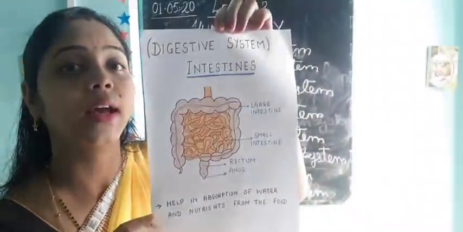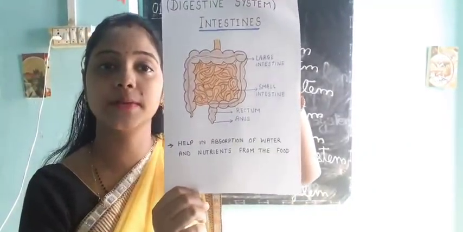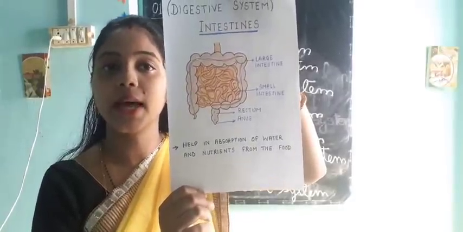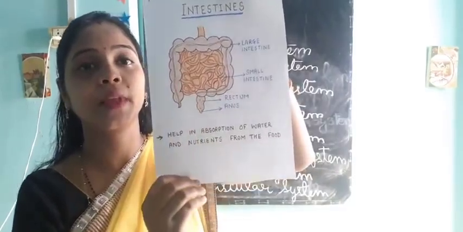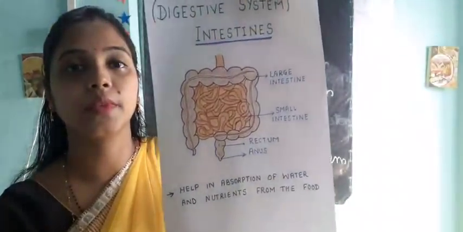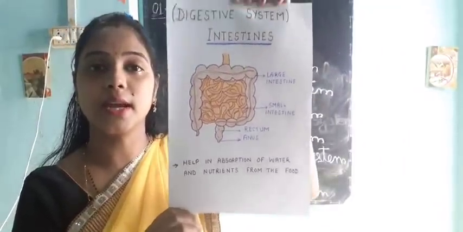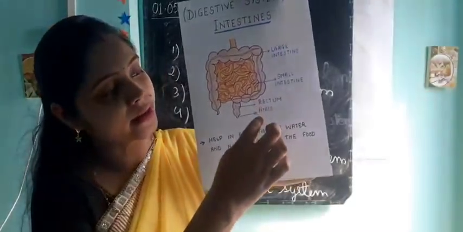This is also an organ of the digestive system. The first organ of the digestive system is the stomach, and the second one is the intestine. You can see the large intestine and the small intestine, and the rectum and anus are there.